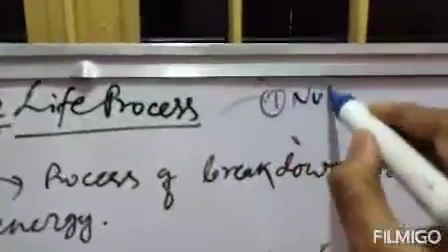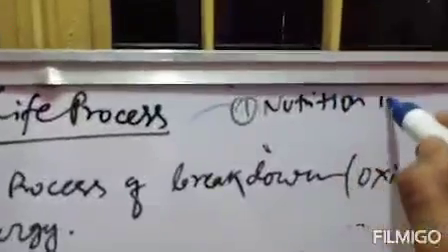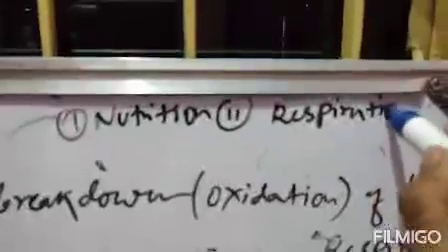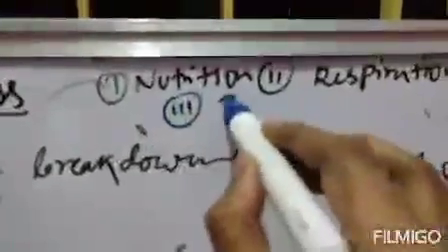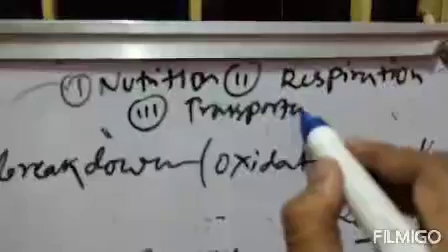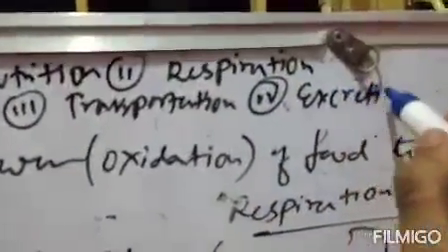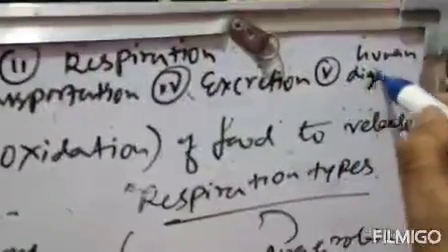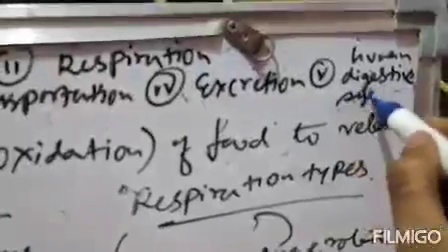The chapter is life process. In the previous session we have already studied this chapter, and this total chapter comprises 5 parts. Number 1 part is nutrition. Second part is respiration. Third part is transportation. Fourth part is excretion, and fifth part, a special part, is the human digestive system.